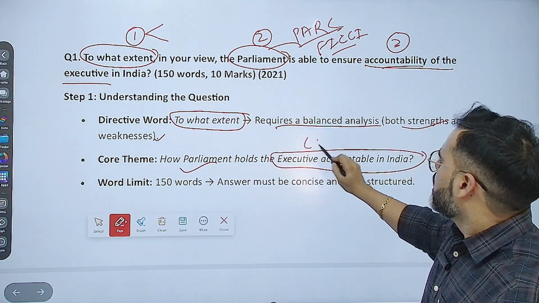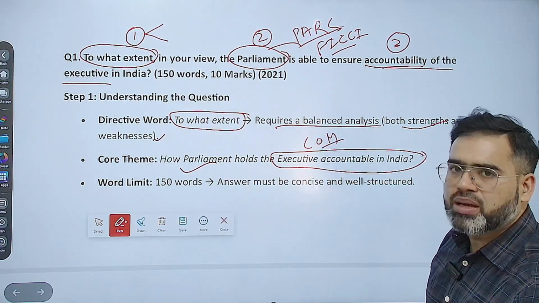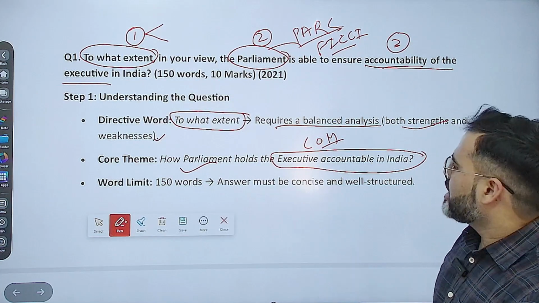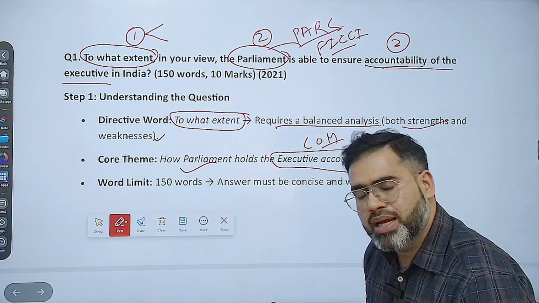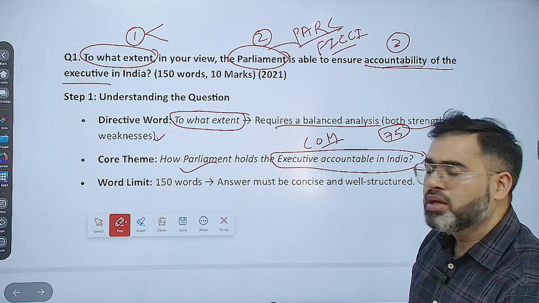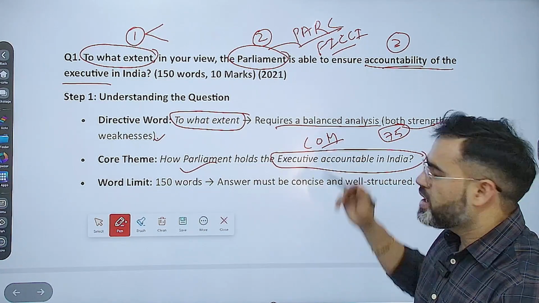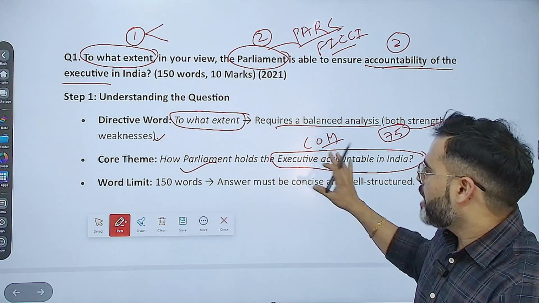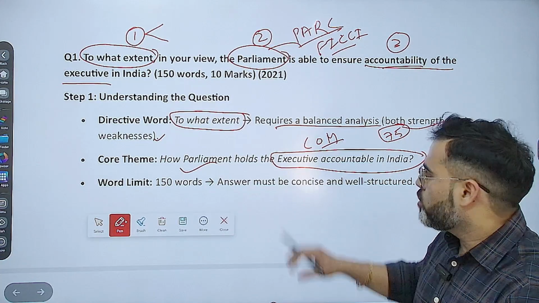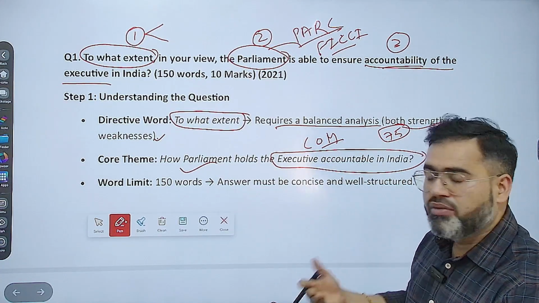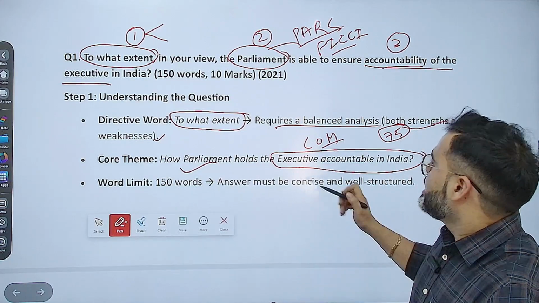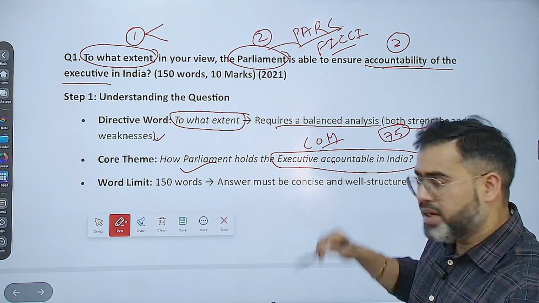Executive accountable means the council of ministers, the Prime Minister and other ministers, and how Parliament holds them accountable. For example, Article 75 says all the council of ministers shall be responsible to the Lok Sabha; through that also. Then Question Hour is there; through that also. Through the budget Parliament holds them accountable, or through various parliamentary committees, with the help of which Parliament makes the executive accountable. But again, as I said, this is about the positive. What about the negative? We will discuss that also.